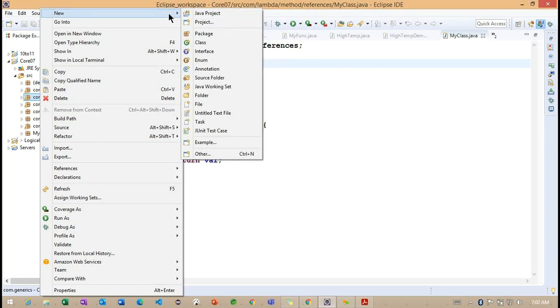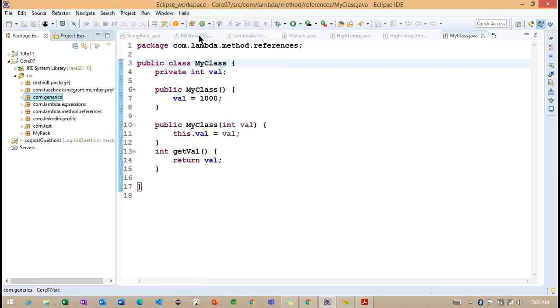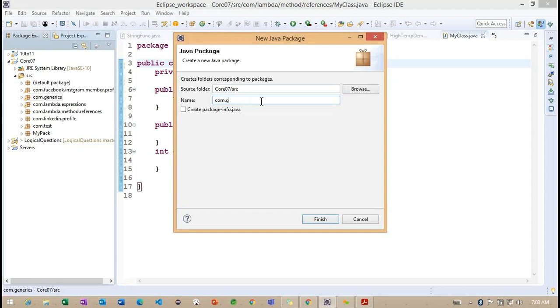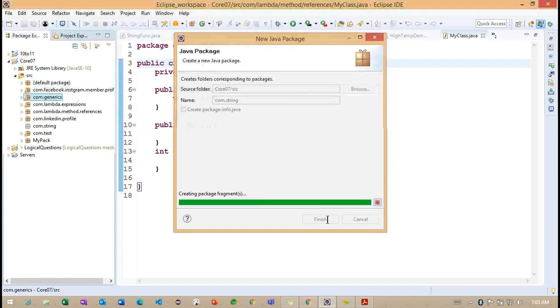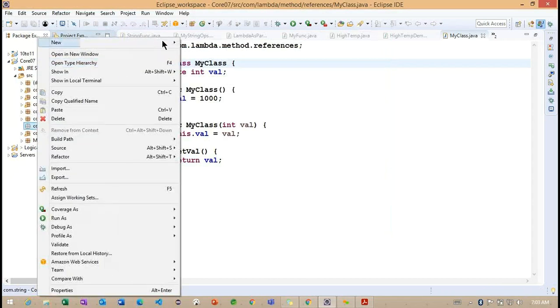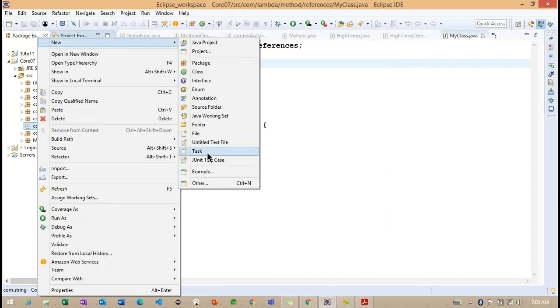String is an object. Just as we identified the wrapper classes, Integer, Long, Double, Boolean, in the same way string is also one of the object classes. Now let me create a text file here.